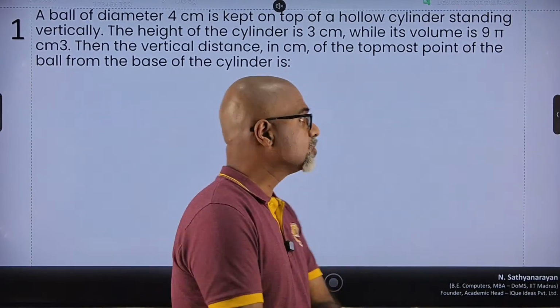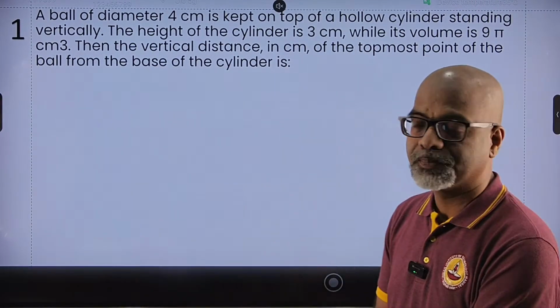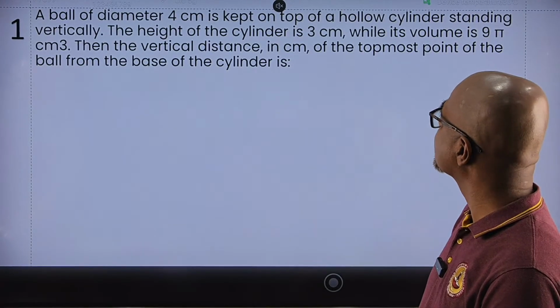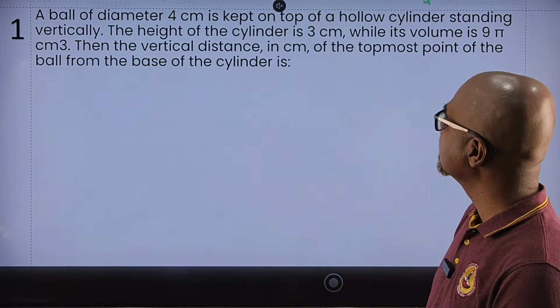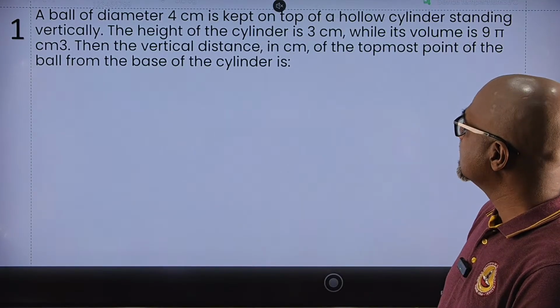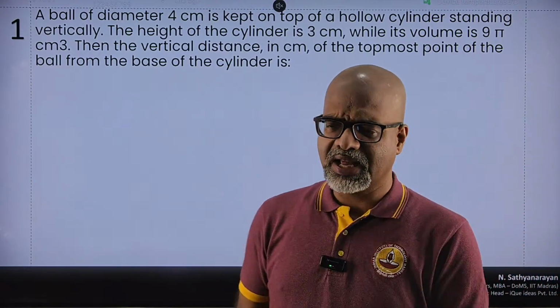So here's the very first question. It seems something based out of geometry and mensuration. And it says a ball of diameter 4 centimeter is kept on top of a hollow cylinder standing vertically. Height of the cylinder is 3 centimeter, volume 9 pi centimeter cube. What is the vertical distance in centimeter of the topmost point of the ball from the base of the cylinder? Okay, seems like a simple question.